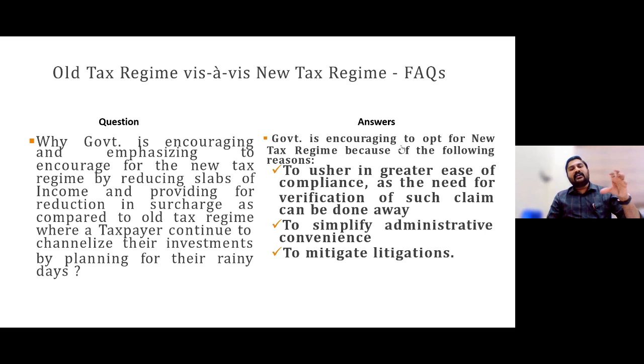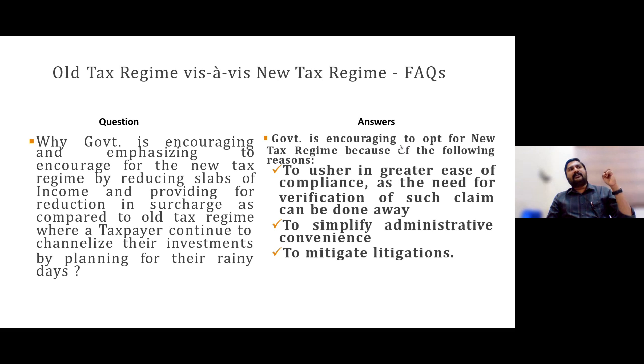Plus under 270A, 200% of the tax evaded can be the penalty. Plus for government officials, whatever position they are in, departmental disciplinary actions may also be initiated.